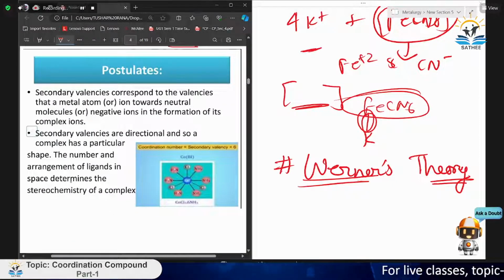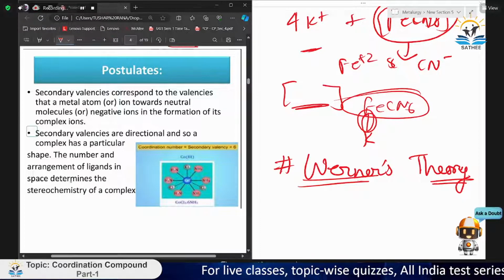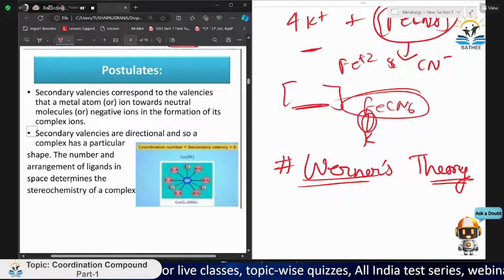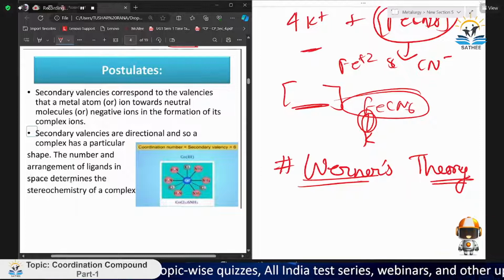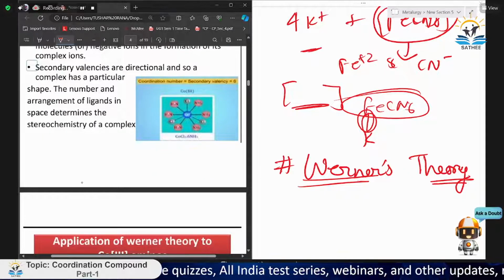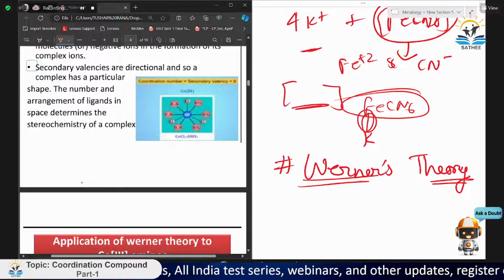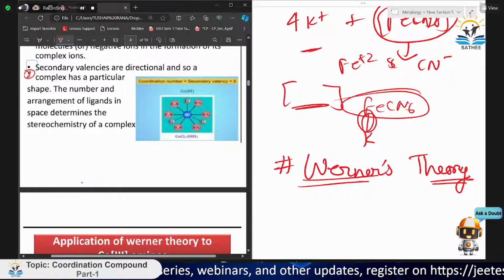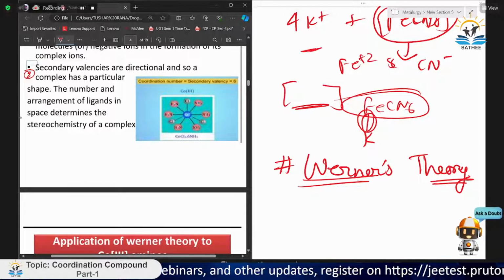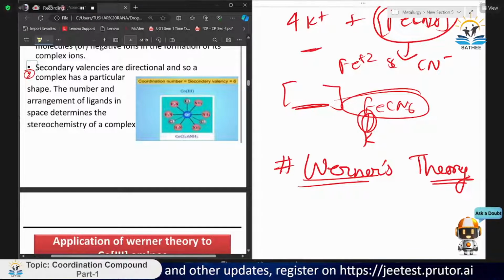Secondary valency corresponds to the valencies that a metal ion shows towards neutral molecules or negative ions in the formation of its compound. So it is trying to say that the secondary valency can be computed from the number of groups attached to it, which may be negative ions or neutral molecules too. I will teach with this example also, just a little more theory. Secondary valencies are directional, and so a complex has a particular shape. So you must mention this point: a particular shape.